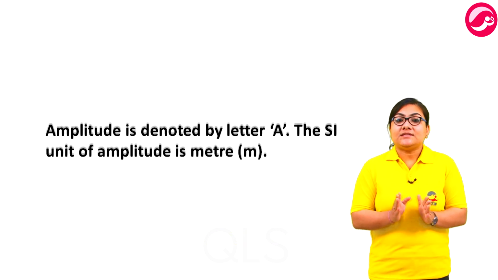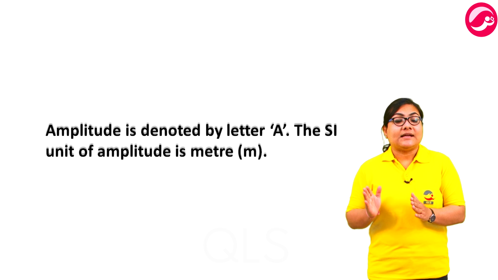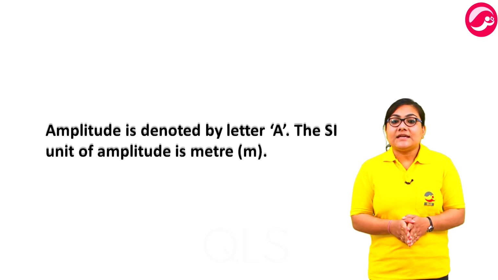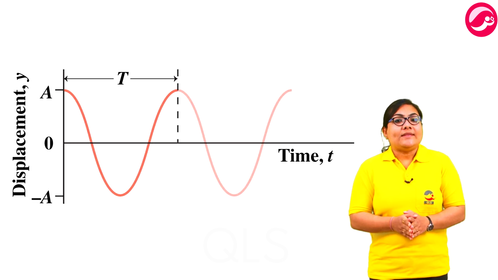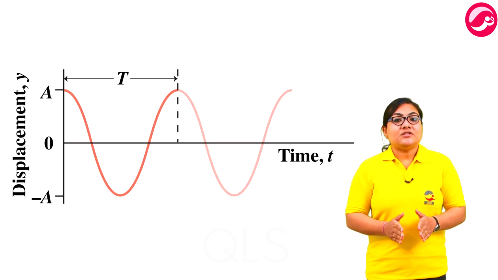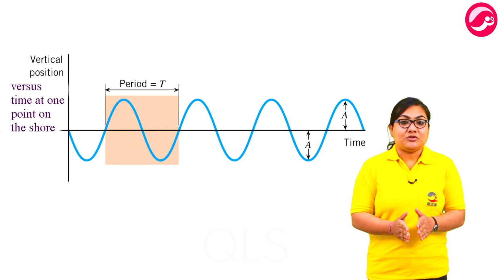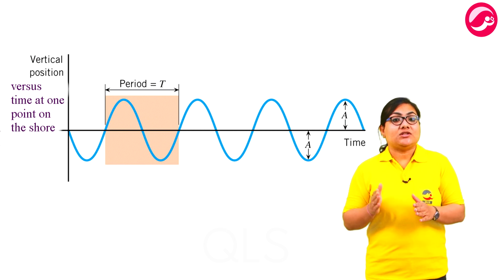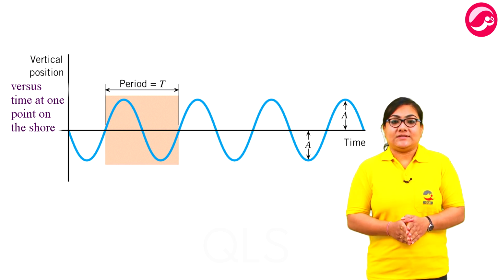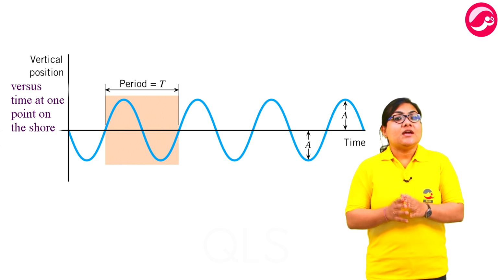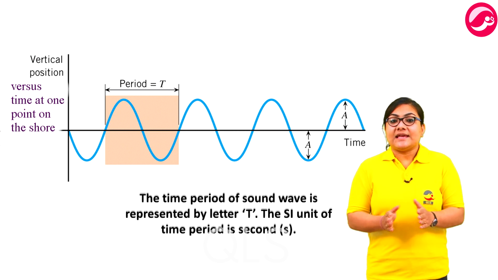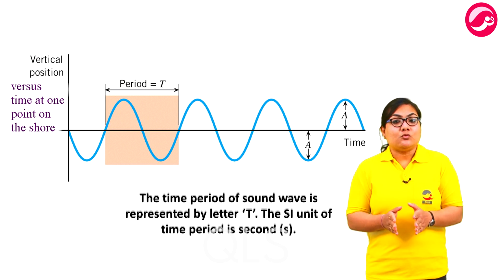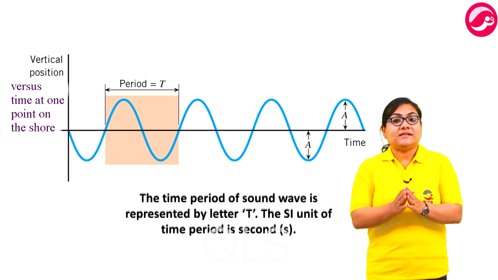Now, amplitude is denoted by the letter A, that is capital letter A, and the SI unit of amplitude is meter. Time period. When the bob moves from one position and comes back to the same position, moving in the same direction, it is said to complete one oscillation. The time taken to complete one complete oscillation is called the time period of the oscillation. It is measured in seconds. Now, the time period of a sound wave is represented by the letter T.